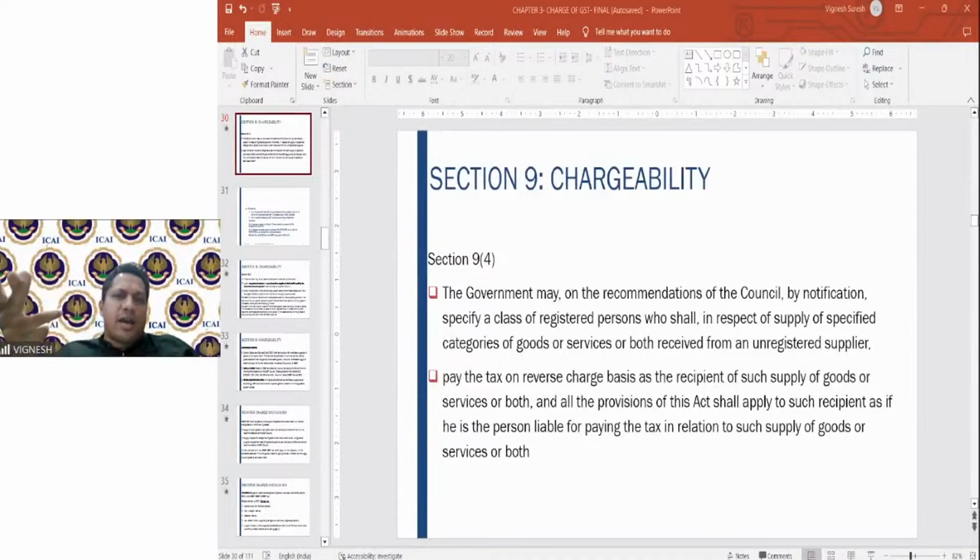Supply of services, what happens? There is no definition. So in this case, we have to go as per the provision only. What does the provision say? Appropriate baseline. What is the appropriate baseline? Whatever is the state, the same has to be taken as the location of supplier of service and the place of supply. I hope this is clear.